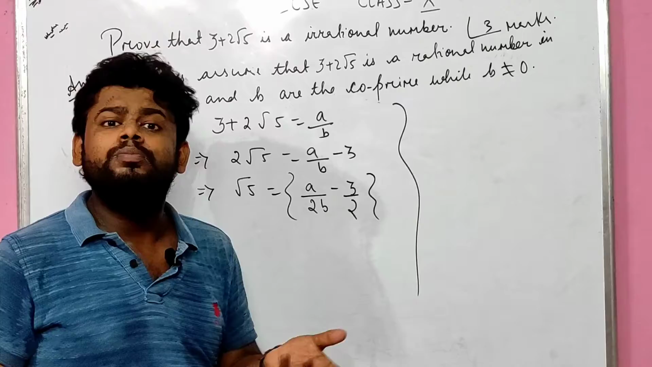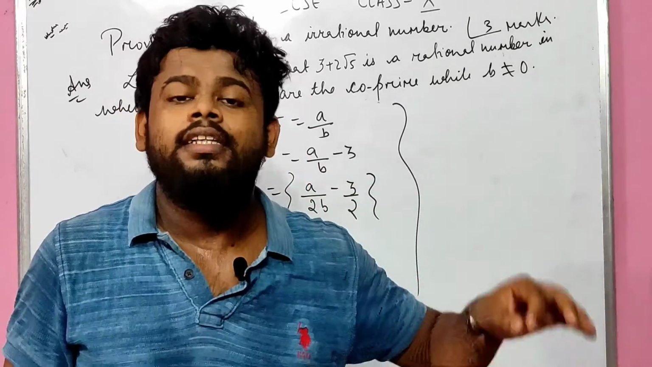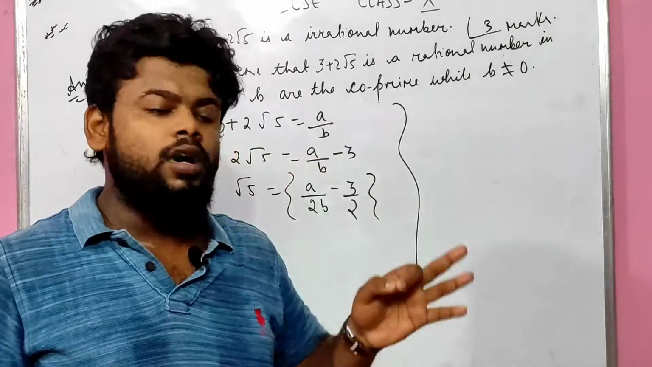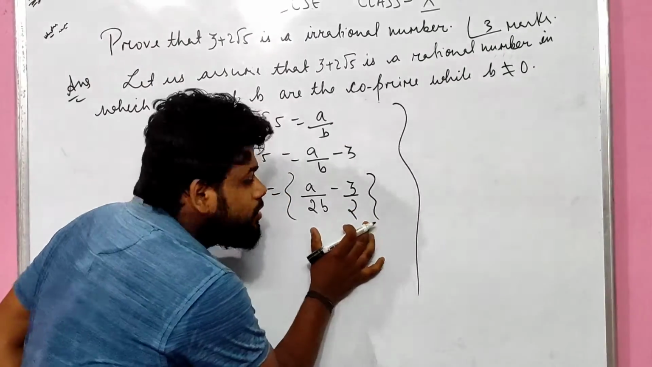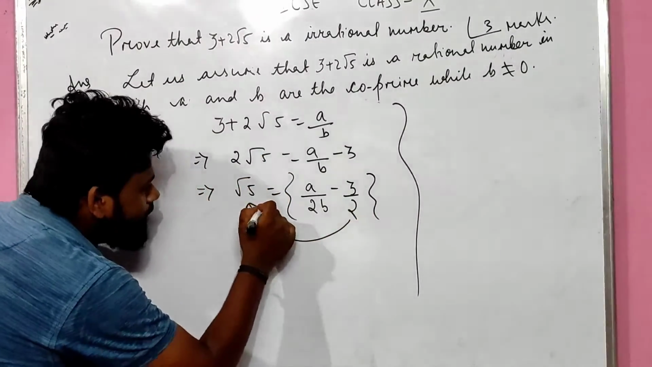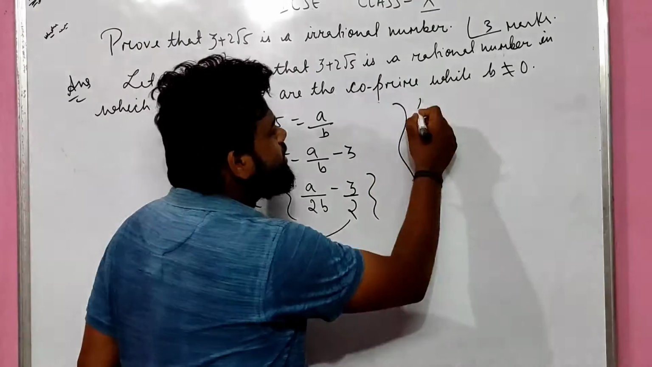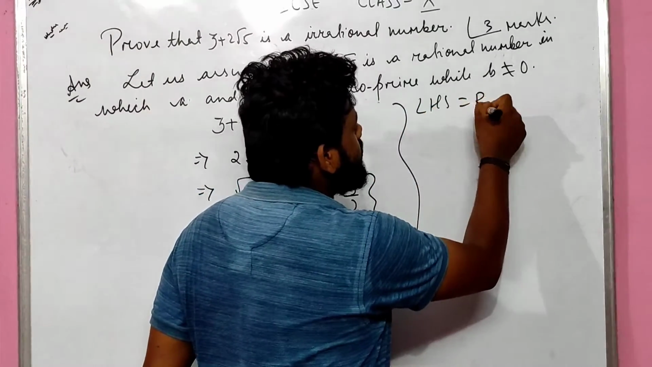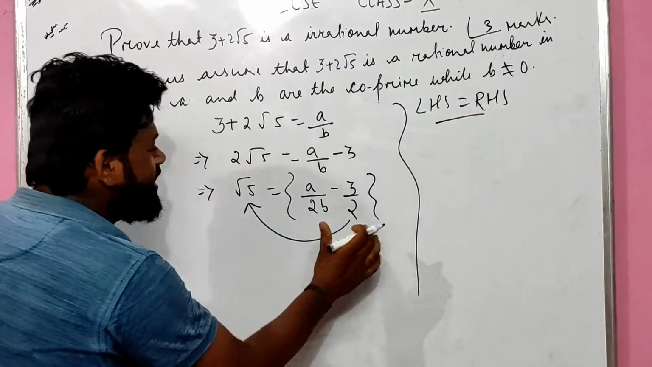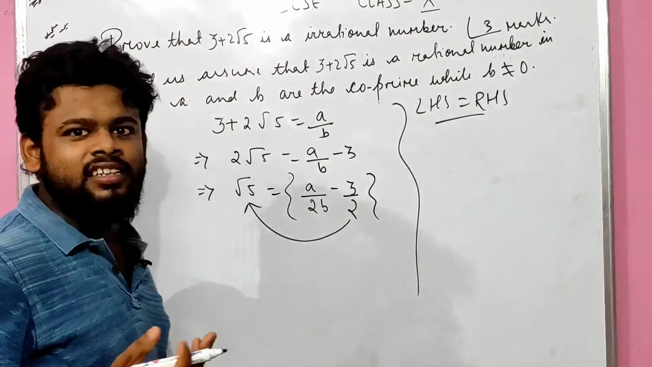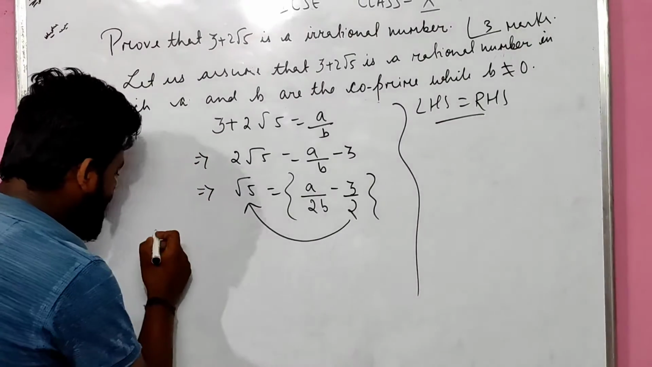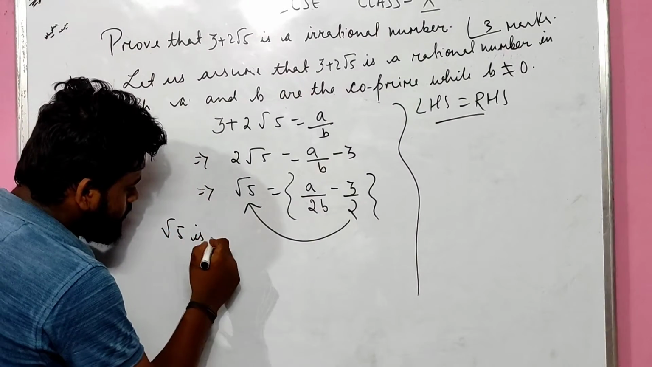Why is it a rational number? Because the denominator is not 0. The denominator is more than 0, more than 1, so it is a rational number. If it is a rational number, then here we concluded that root 5 is a rational number, as LHS equals RHS. Am I correct? If this is a rational number, obviously root 5 is also a rational number.